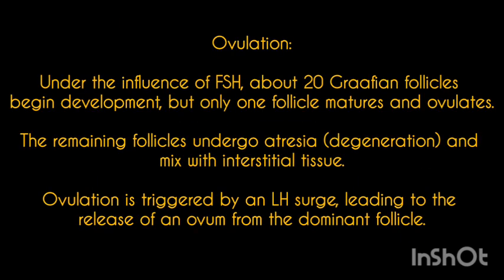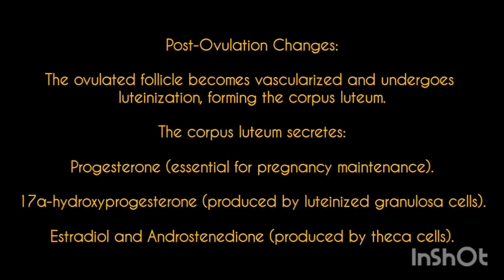Ovulation. Under the influence of FSH, about 20 Graafian follicles begin development, but only one follicle matures and ovulates. The remaining follicles undergo atresia (degeneration) and mix with interstitial tissue. Ovulation is triggered by an LH surge, leading to the release of an ovum from the dominant follicle.